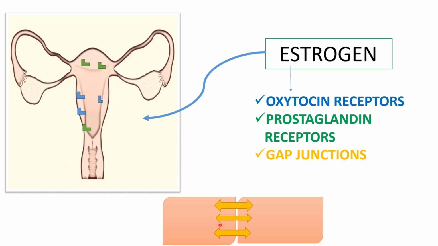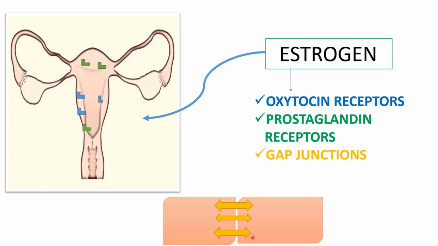And these gap junctions connect the myocytes of the uterus so they can act as a single unit. First, the upper segment of the uterus will contract, and this contraction will propagate to the lower segment, and then the lower segment will contract. And how does it happen? It happens with the help of gap junctions. So gap junctions are important.